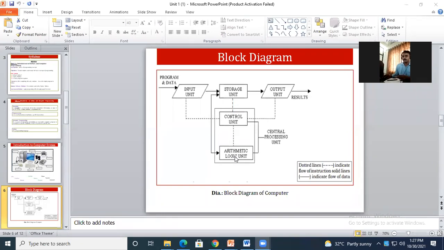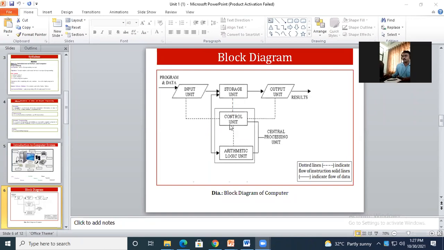So whatever the computations, like arithmetic or any other computations, for dates, time and other related parts, this arithmetic logical unit is going to take care of all the mathematical calculation or the computation related part.